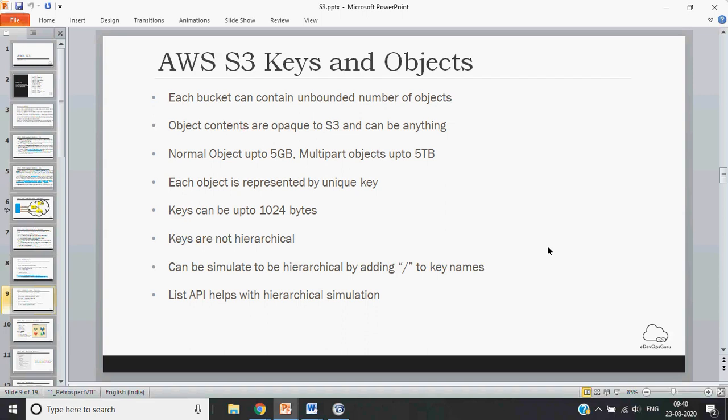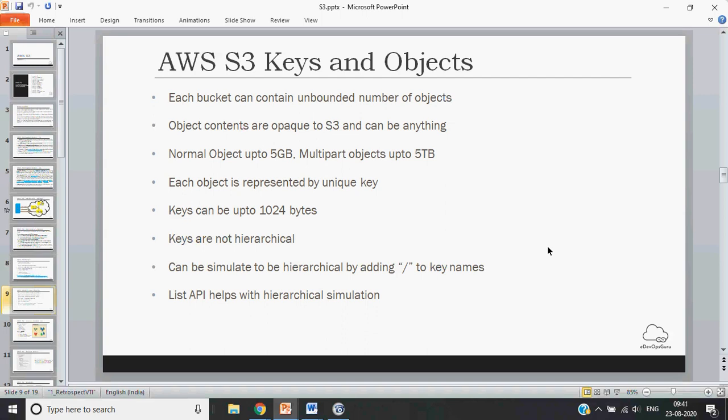Then each and every object is represented by a unique key. You can say S3 creates a hash map where it has a key, and against that key it has an object, or maybe a path to an object. This helps you easily find an object, so the latency for finding or listing an object becomes very low.